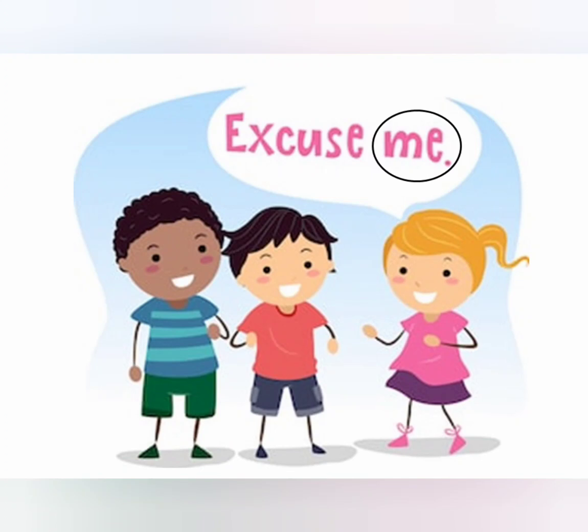The sight word me. So in a conversation, when you want something, or like this girl is passing by, she's talking to the boys and saying excuse me, so they know who they have to excuse, or they give way to. That is the girl who is passing by. So in a conversation, when you want to refer to yourself, you don't say excuse I. You will not say I at that time, but you will use this sight word me. Okay? So children, let us quickly revise the 4 sight words which we have learned till now. Which was the first sight word? I.